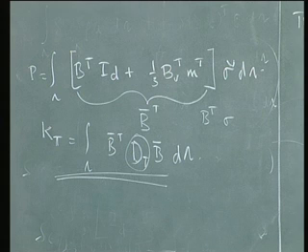Is that clear? Maybe later in the course we will re-derive equations for tetrahedron elements.